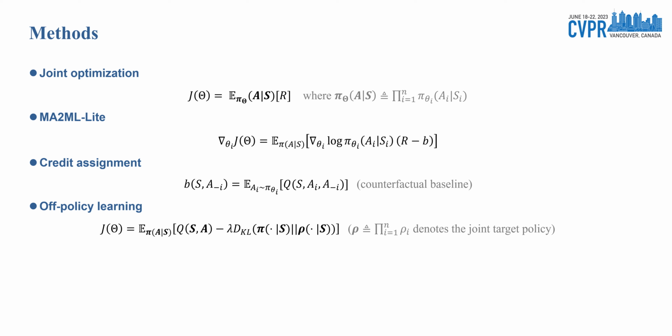One method to solve it is to learn a policy individually for each module. We use the reward to directly guide the update of each agent's policy, and we term this method MA2ML-Indep. However, if we use the reward to directly feed back, each agent cannot judge how good the selected action is. To solve it, we introduce credit assignment in MA2ML, adding a counterfactual baseline to measure the marginal contribution of each agent. Besides, we incorporate off-policy learning, such that the current policy can also use historical experiences to further improve search efficiency.